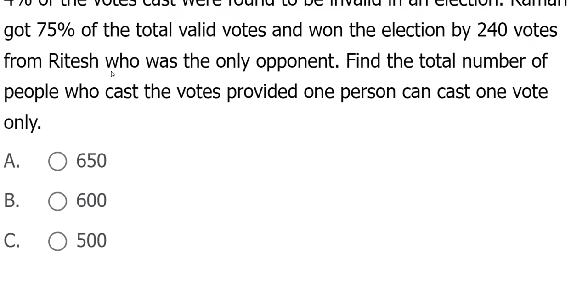Now, question number 9, if you observe here, percentages. Percentages is the one which we discussed long back. See the percentages question, that too voters concept, regarding voting.